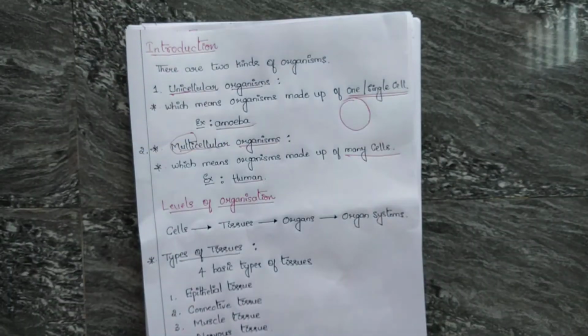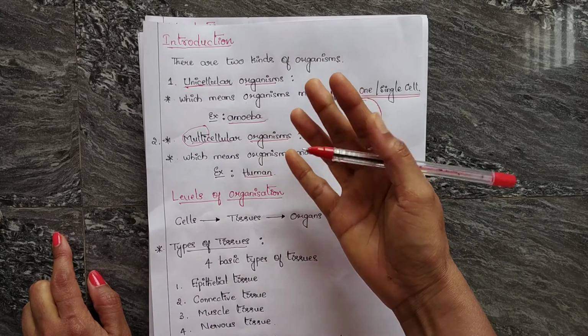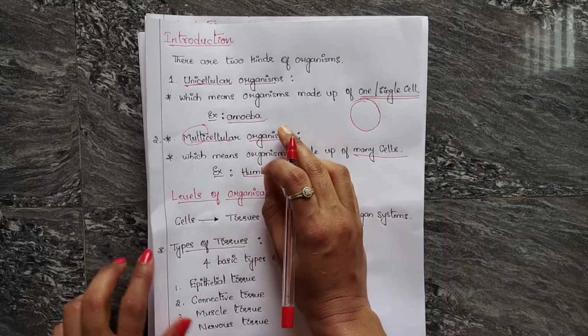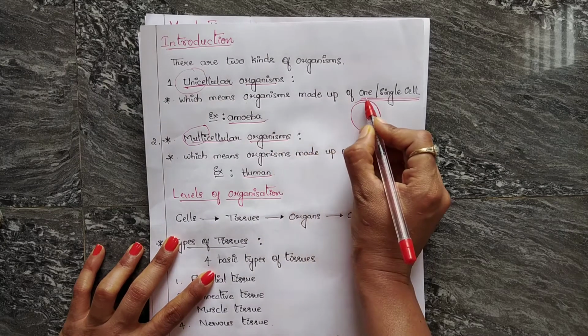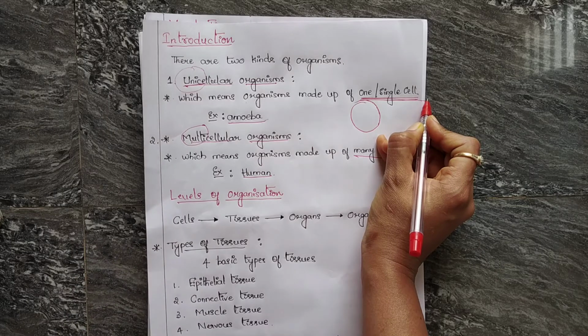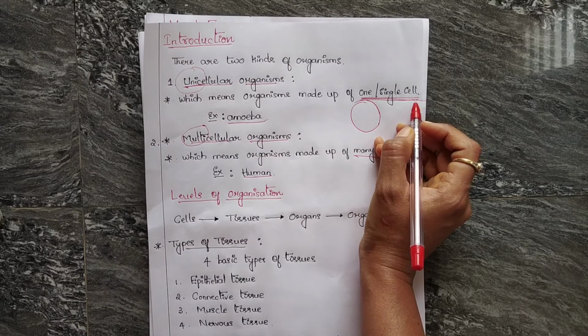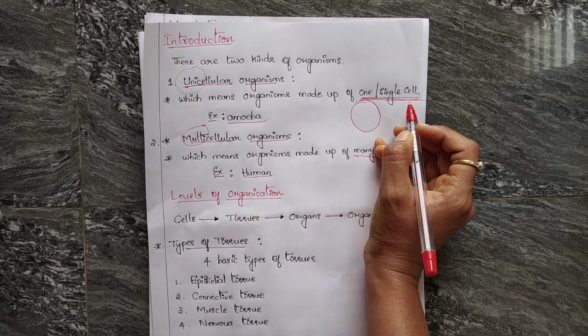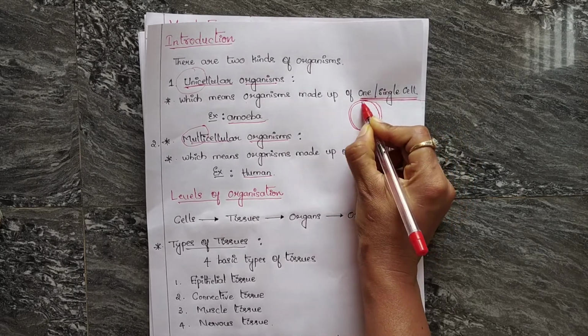We know that there are two kinds of organisms: unicellular organisms and multicellular organisms. Uni means single, which means organisms made up of one cell. In unicellular organisms, all the functions like movement, digestion, respiration and reproduction are performed by a single cell.